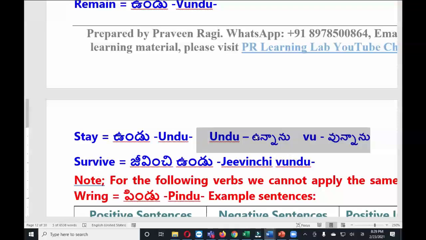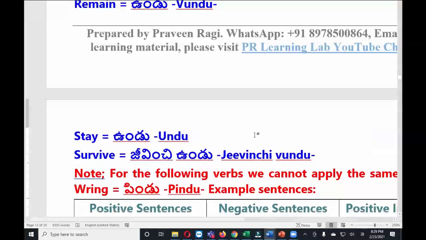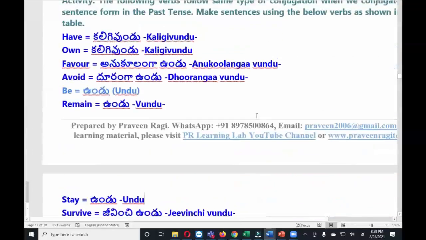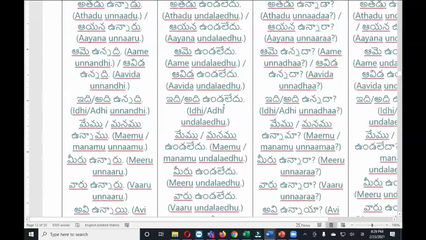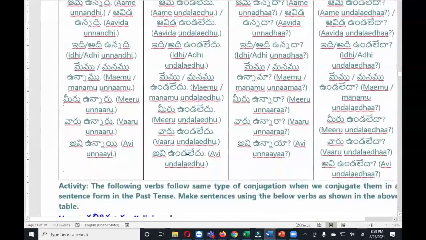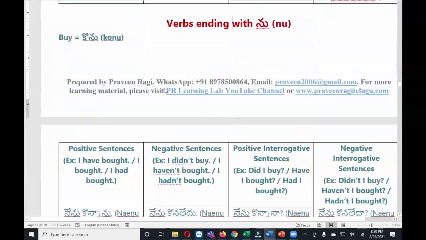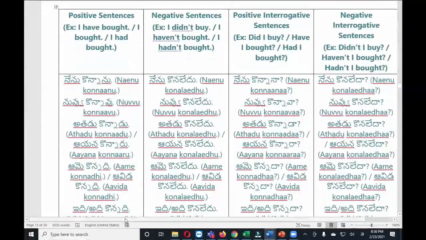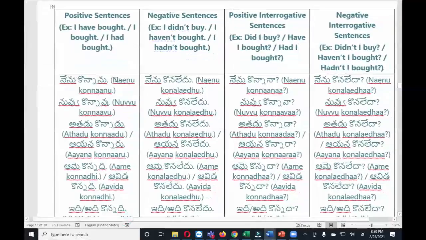Thank you. With this ending we do not have many examples, but anyway I think you understand the concept. Later you can practice with the remaining verbs. I took the example of konu. Let us see the example sentences. నేను కొన్నాను, positive sentence. Negative sentence is నేను కొనలేదు. Positive interrogative sentence is నేను కొన్నానా. Negative interrogative sentence is నేను కొనలేదా.